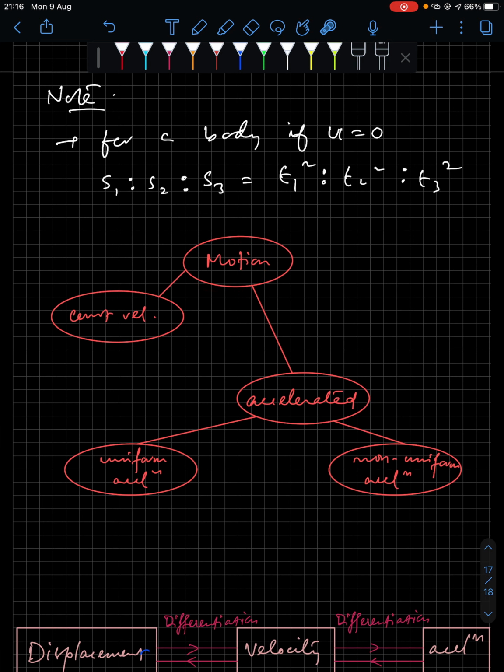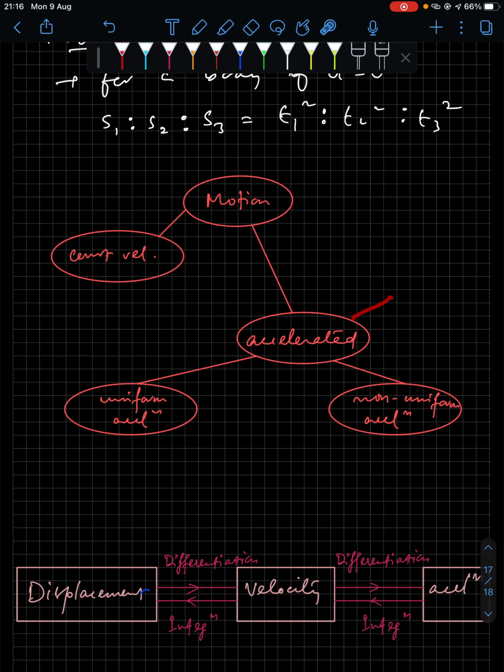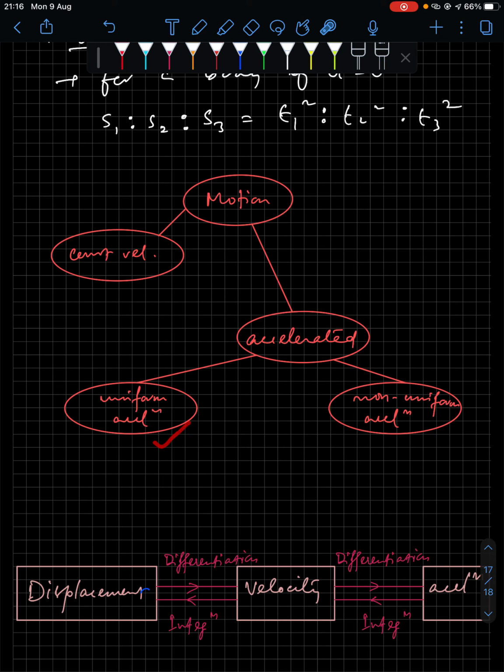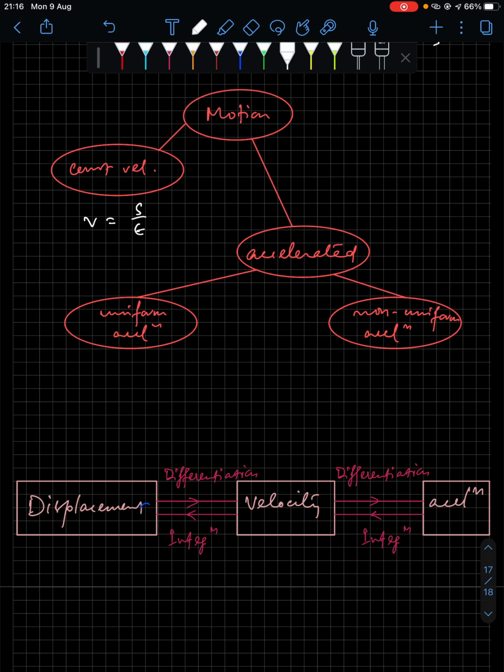Now we have motion. Motion can be of constant velocity, which you call uniform motion, or it can be accelerated motion. Accelerated motion can again be uniform acceleration, or non-uniform acceleration as well. When you have constant velocity, the relation is s by t.